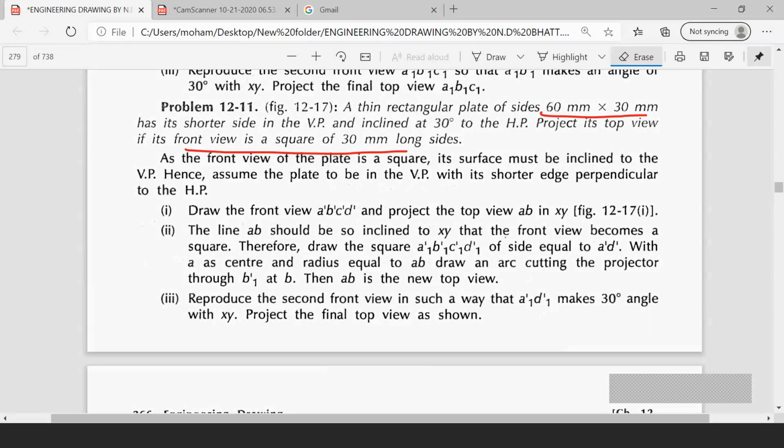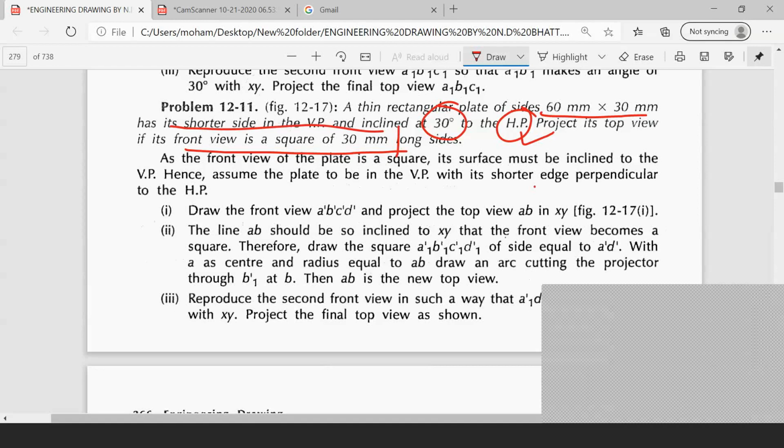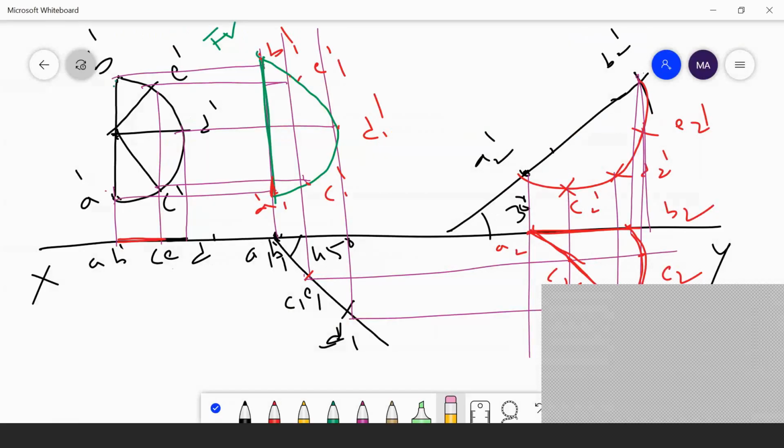He is saying that it is 30 degrees inclined to HP, which means we draw this inclination in VP, and the diagram is also in the VP. This inclination is a second inclination. He didn't give any first inclination. He has given only the front view here. So, how will you draw? You see here.